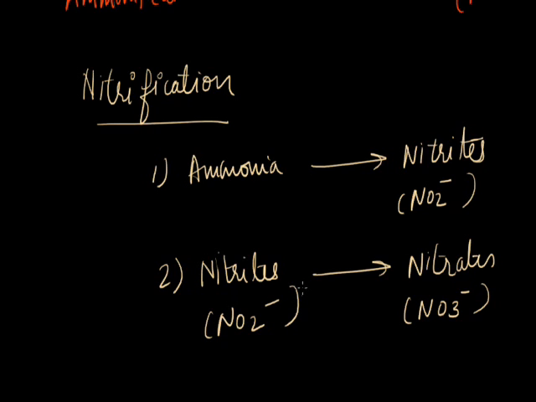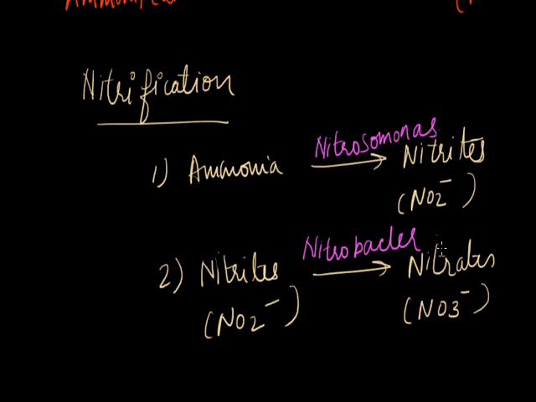The conversion of ammonia to nitrite is carried out by bacteria called Nitrosomonas, and the conversion of nitrite to nitrate is done by a bacterium known as Nitrobacter. Now nitrate is available to the plant.